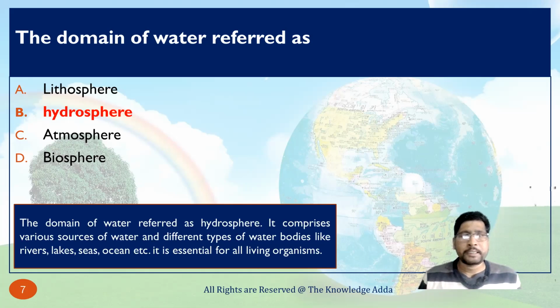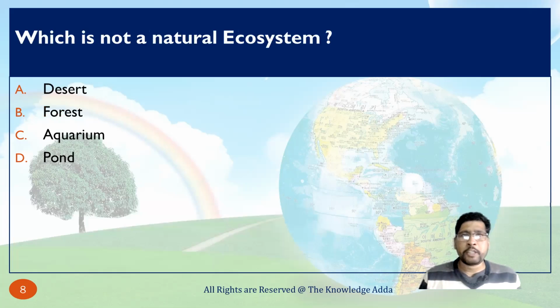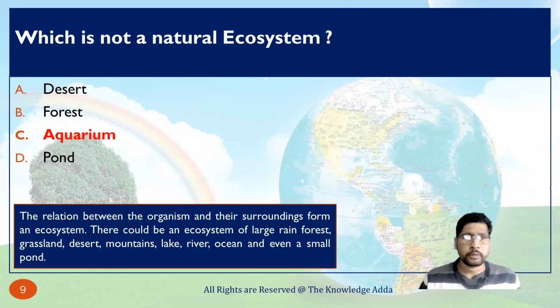So here you can see the explanation. The domain of water is referred to as hydrosphere. It comprises various sources of water and different types of water bodies like river, lake, sea, ocean. And it is essential for all living organisms because we need water to survive. Which is not a natural ecosystem? As we know, desert is natural, forest is also natural, pond is also natural, but aquarium is not a natural thing. This is a man-made ecosystem.